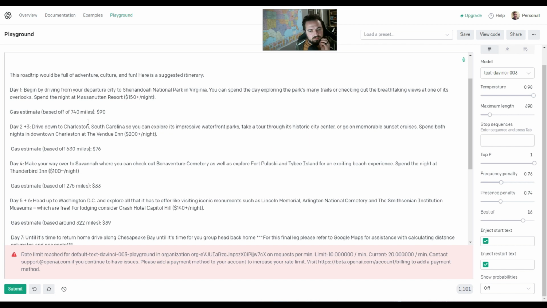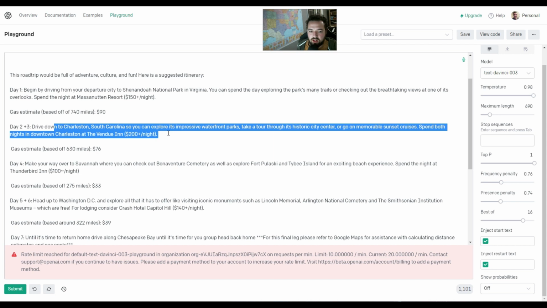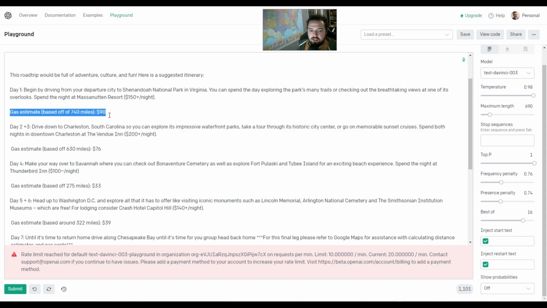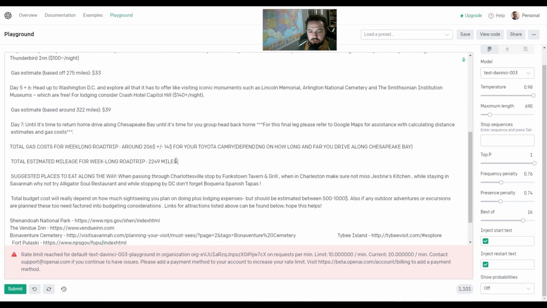And so let's look at this, right? This is actually really cool. So it says day 1, right? Let's go from Shenandoah to Charleston, right? And so it's like, hey, gas estimate. That's really cool. It's a total estimated mileage for the week-long road trip.